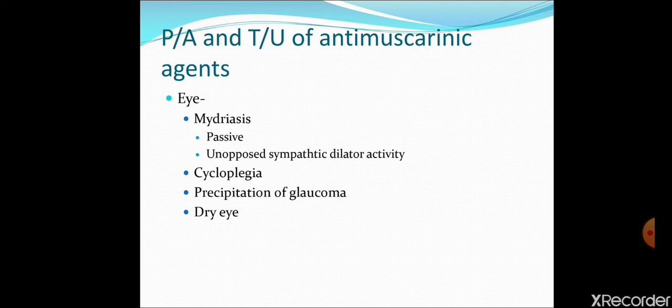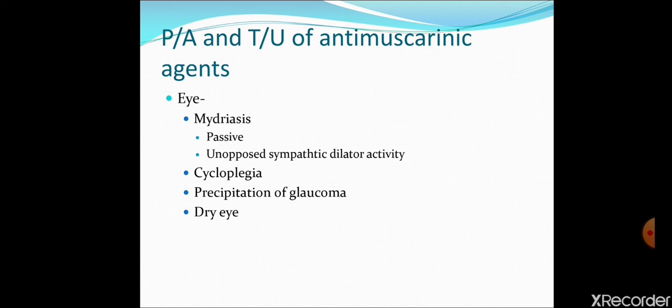Spasm means excessive stimulation of the ciliary body. Here the contractions are decreased, so the ciliary muscle undergoes relaxation. So this is cycloplegia. In case of parasympathetic drugs, they produce cyclospasm, excessive stimulation of ciliary muscle. Because of the two factors, mydriasis and cycloplegia, the iris will stick to the lens.